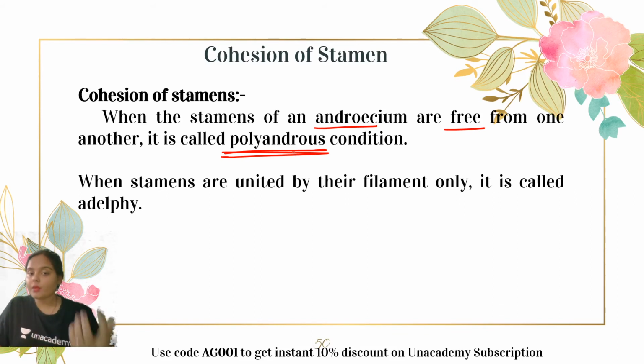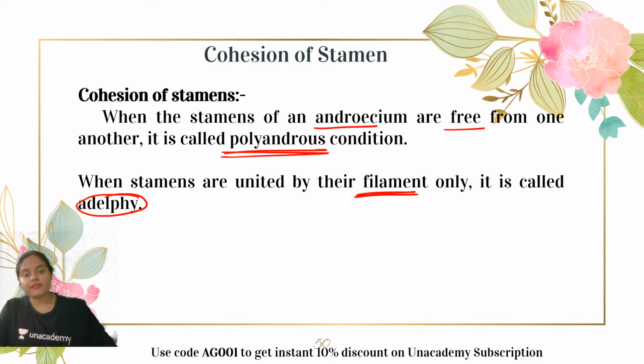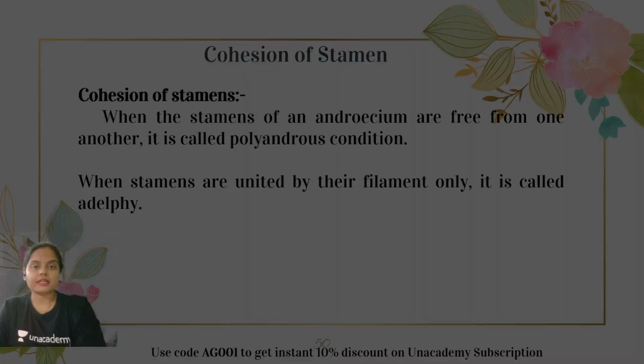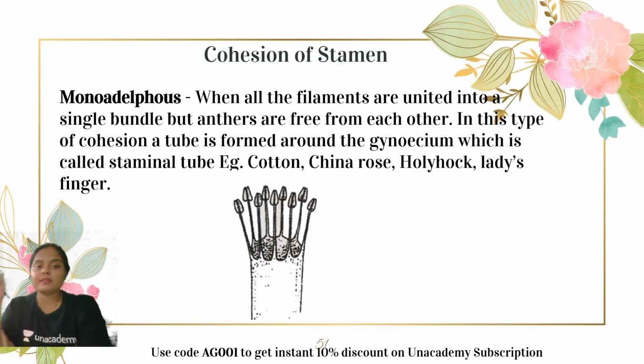Whereas when the stamens are united by their filament only, then it is known as what? Adelphous condition. When they are united with the help of their filament only, the condition is known as adelphous condition. On the basis of this, there are different conditions, like the monoadelphous. What happens?